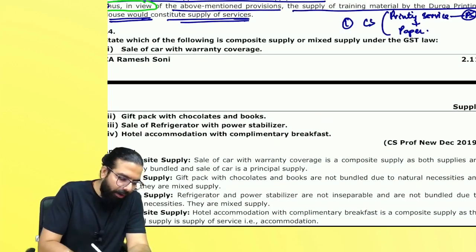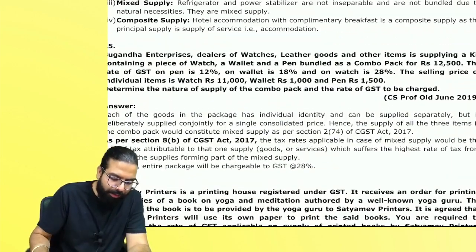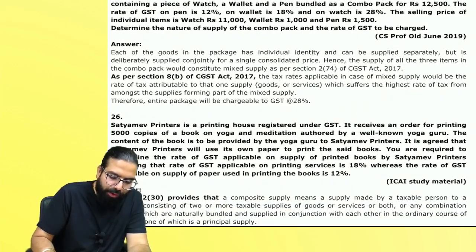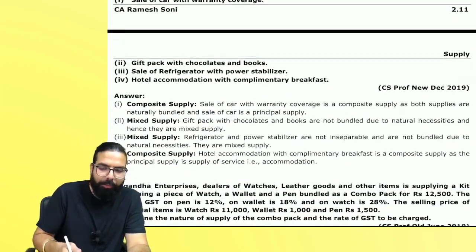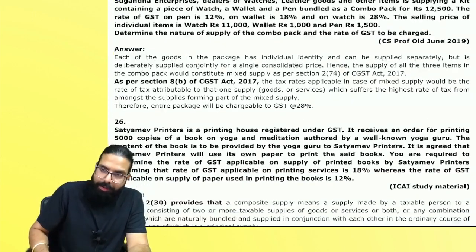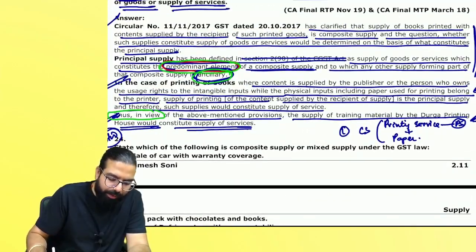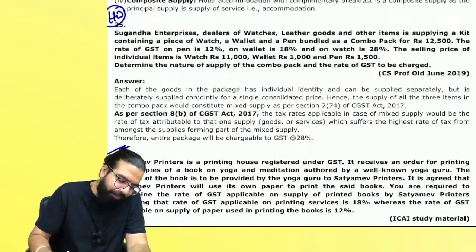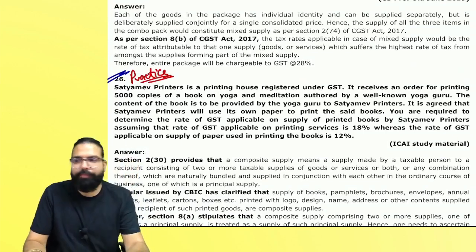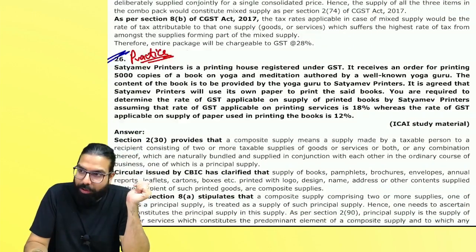Next, this is your homework. Total nonsense question, which is just supply of goods or supply of service. Next, question number 25 is your homework. Question 24, 25. This one is talking about composite supply or mixed supply. This is the same question which we have done above. It is a practice question at home. You have to practice this question.